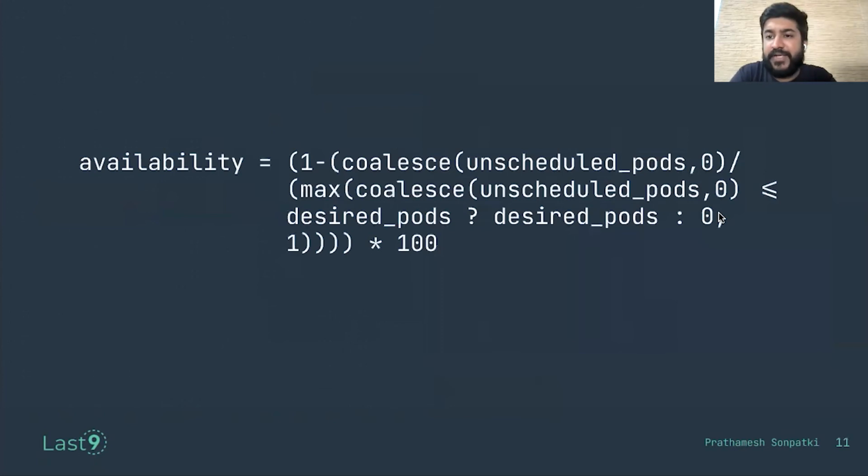An example of an expression can be like this, where I define the Kubernetes virtual cluster availability in terms of unscheduled pods and desired pods. Whenever I'm defining any expression, what I have to take care of is that the expression is correct, it is semantically valid, and it is not resulting in certain corner cases, such as when the denominator or numerator is zero, because that will affect my SLO calculation. If a wrong value comes out from the expression, it may affect my goodness criteria.